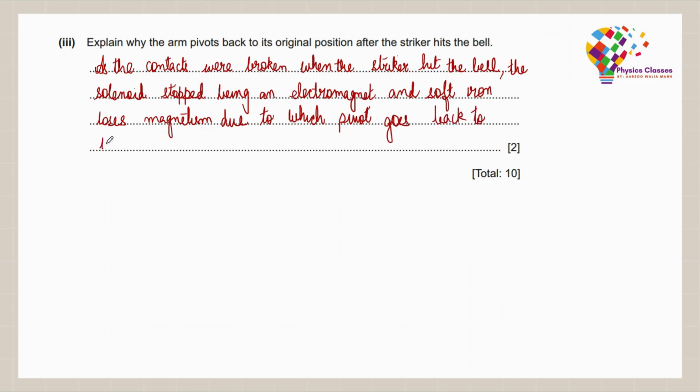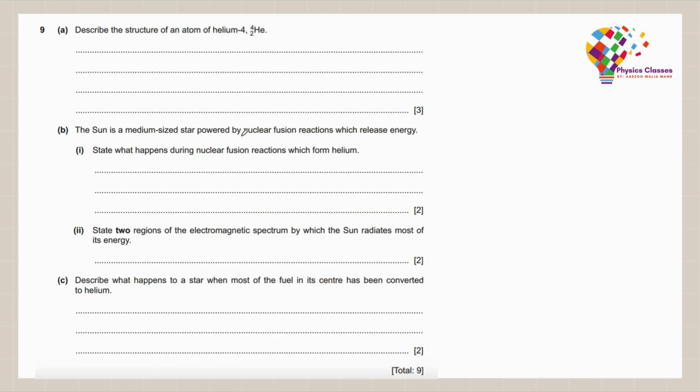Describe the structure of an atom of helium-4. Now helium-4 tells us that there are 2 protons present in here, 2 neutrons and 2 electrons. Protons and neutrons are inside the nucleus and electrons are outside it.